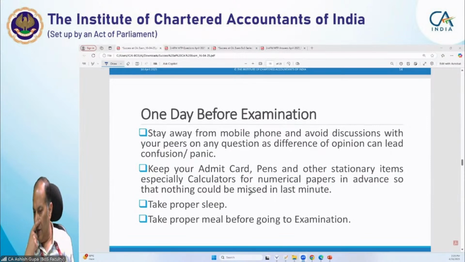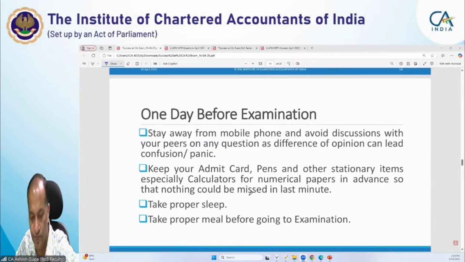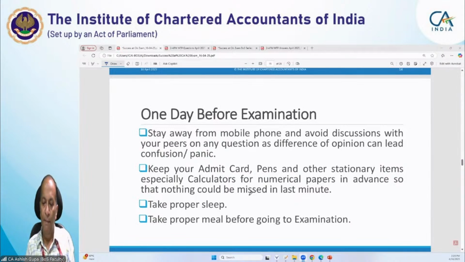Now keep your admit card, pen, and other stationery items, especially calculators for numerical papers, in advance so that nothing is missed at the last minute. It is very important. Whenever you go for your examination, admit card is number one. There may be some proof of identity, whatever the examination requires, please take it with you. Arrange them one day before your examination in the night. Pen, other stationery items, especially calculators.